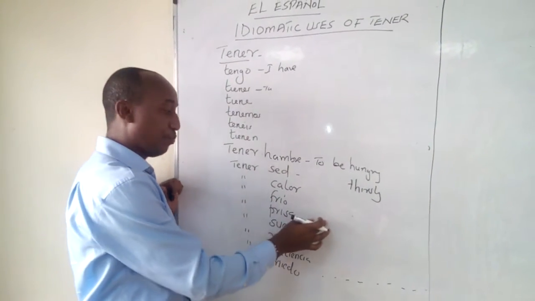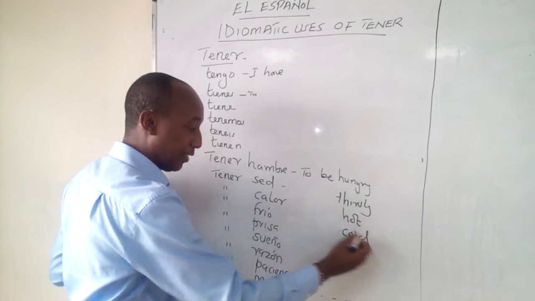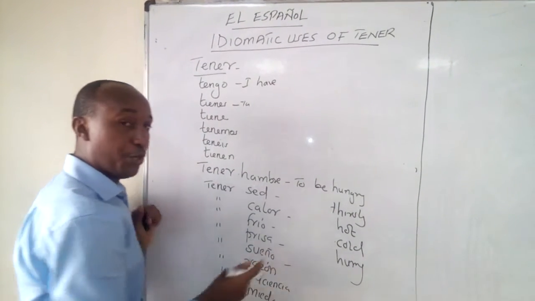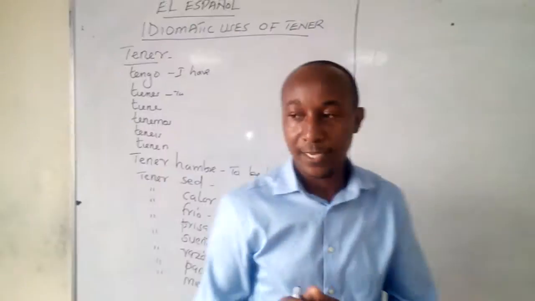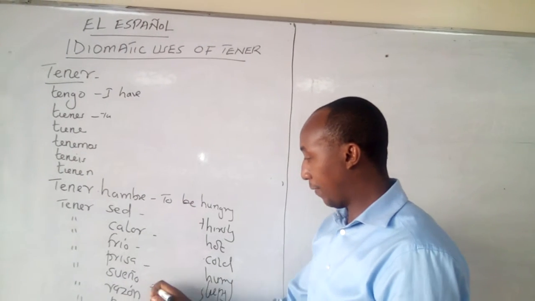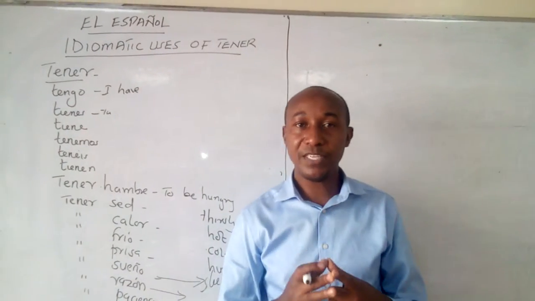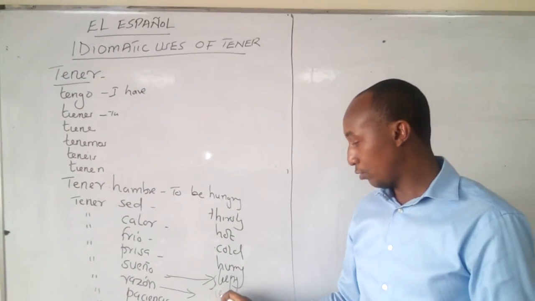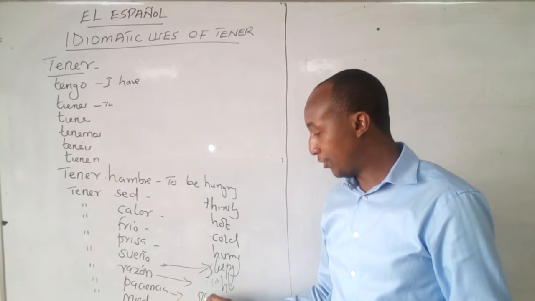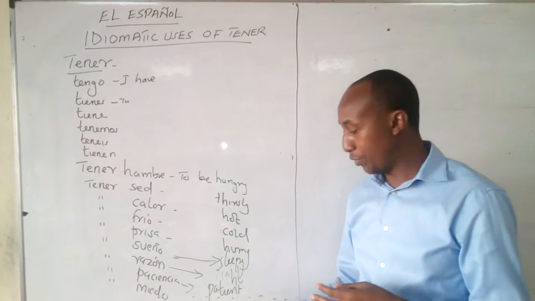Tener prisa means to be in a hurry. So this is hot, frío is cold, and then we have prisa, which is hurry, to be in a hurry. Tener sueño means to be sleepy, but not to have. So this is to be sleepy, but not to have. That is tener sueño. Tener razón, in this case, means to be right. So if you are right, I say tienes razón. Then tener paciencia is to be patient. And the last one is tener miedo, which means to be afraid.